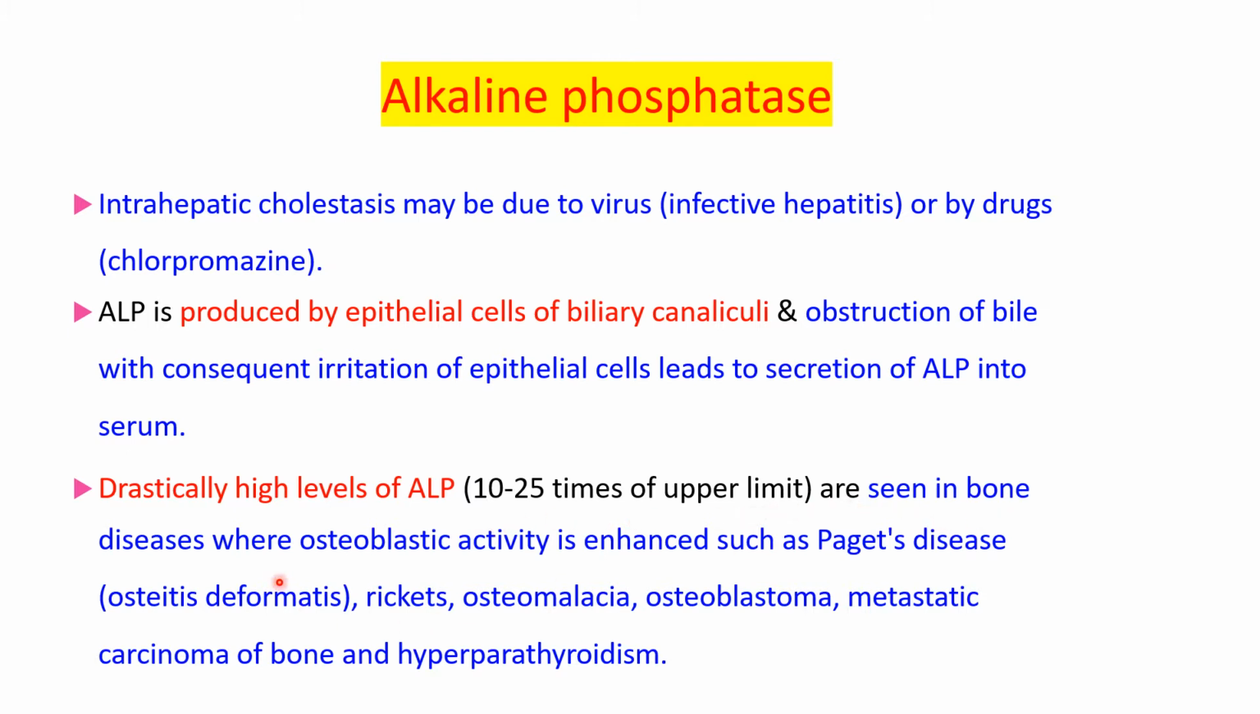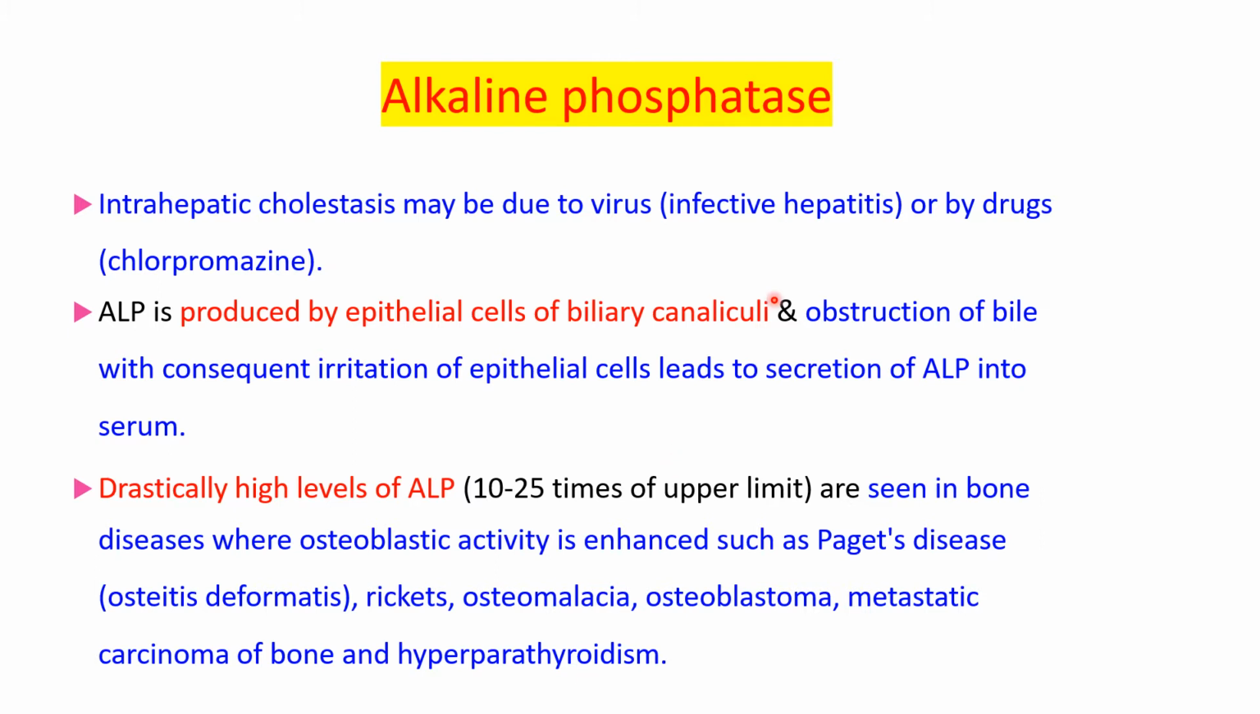And drastically high levels of ALP, meaning 10 to 25 times the upper limit, are seen in bone diseases where osteoblastic activity is enhanced, such as Paget's disease of bone, that is osteitis deformans, or rickets, osteomalacia, osteoblastoma, metastatic carcinoma of bone, and hyperparathyroidism. So these are the other conditions in which alkaline phosphatase level is very high or much increased.